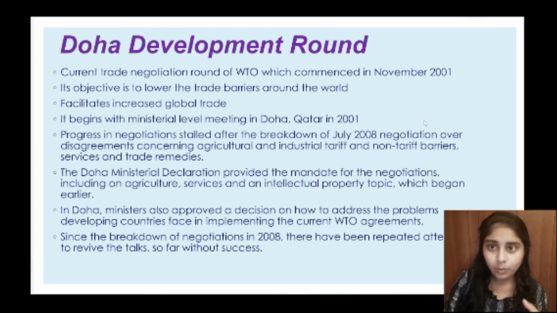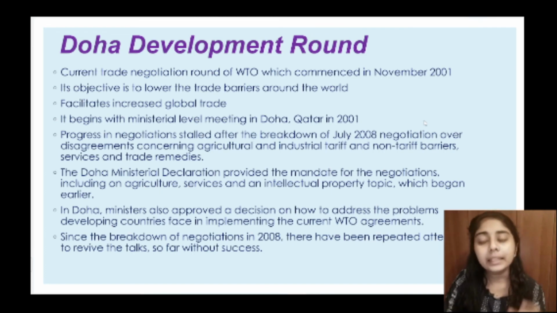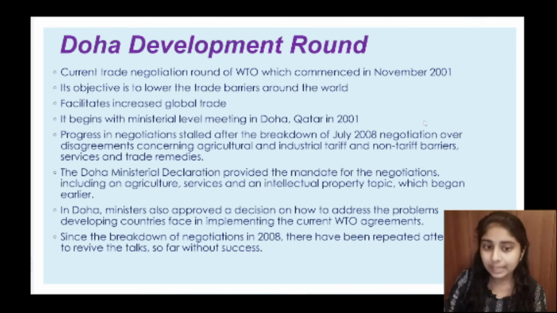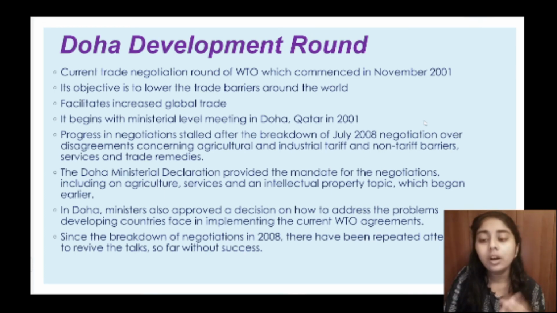So the main objective was to lower the trade barriers around the world, and thus facilitate increased global trade. But the progress in negotiation started after the breakdown of the July 2008 negotiation over disagreement concerning agricultural and industrial tariff and non-tariff barriers. So in 2008 they also failed to convince every member, and we can say the Doha Development Round was a failure, and they are still trying to bring up the negotiation.